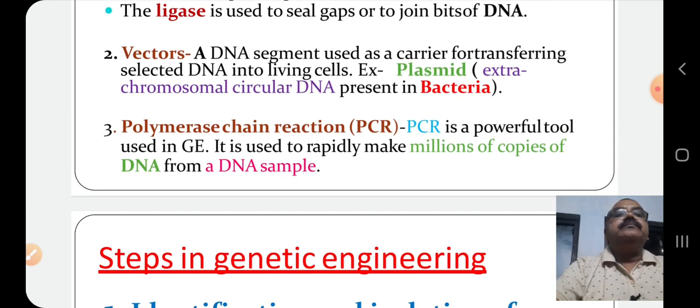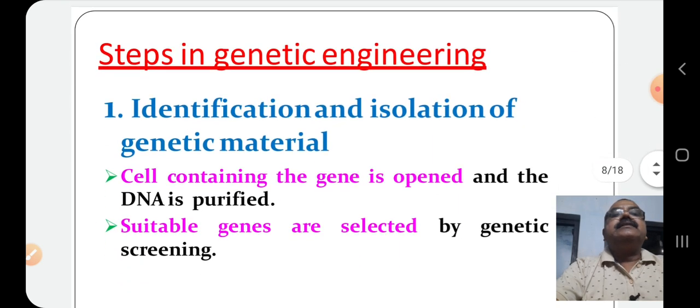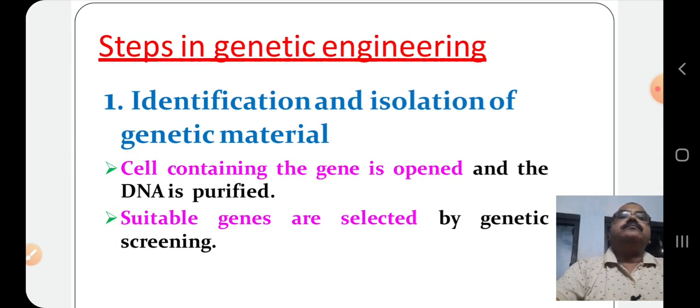Polymerase chain reaction is a powerful tool used in genetic engineering. It is used rapidly to make millions of copies of DNA from a DNA sample. That means in order to produce more copies of DNA, we use polymerase chain reaction to produce a large number of copies of DNA. Next, the steps in genetic engineering.